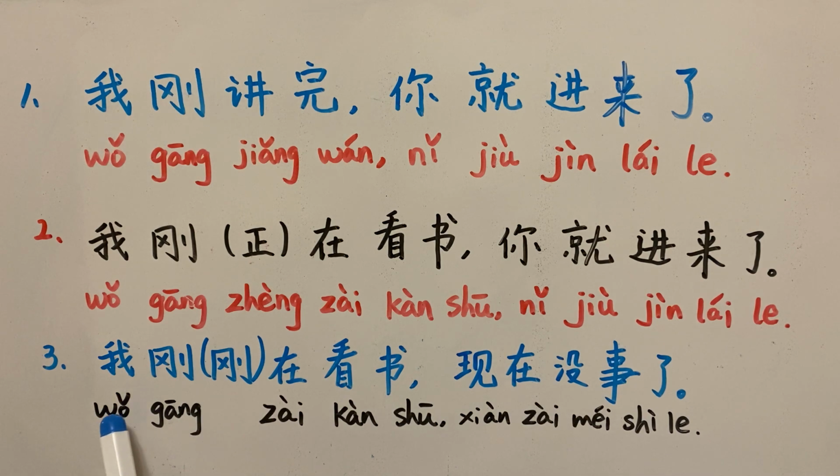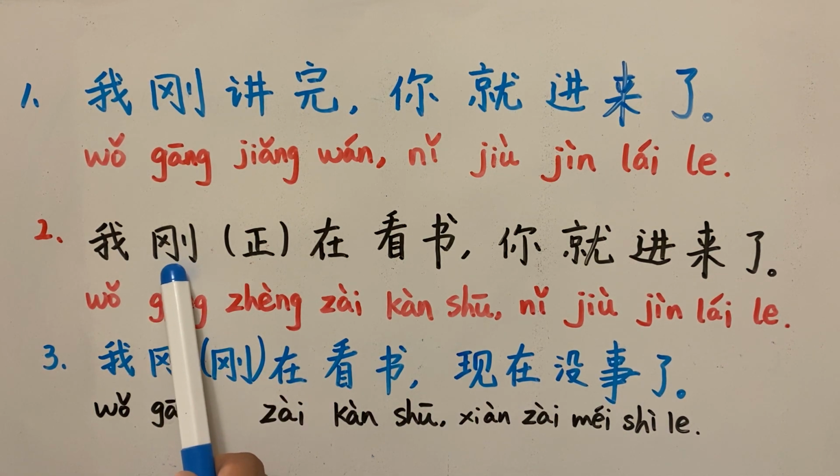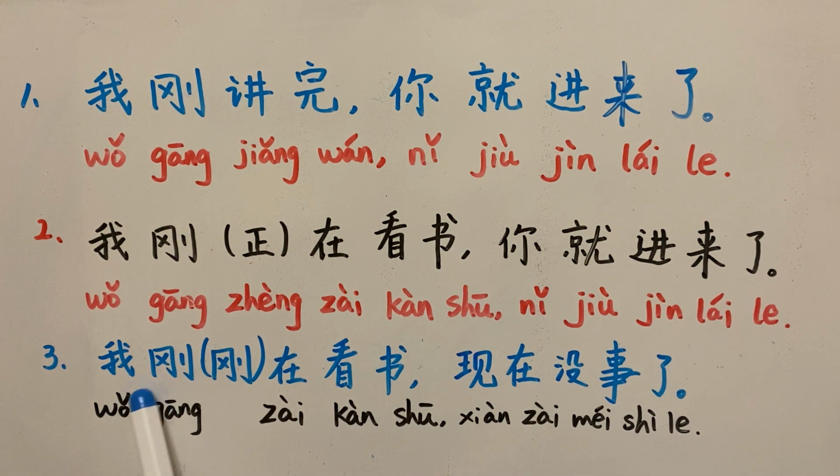So the first part of the sentence 我刚在看书, this combination 刚 and 在, just like this combination 刚 and 在, but it means different. 我刚在看书 it means I was, right? I was, but this 在 is not an aspect.